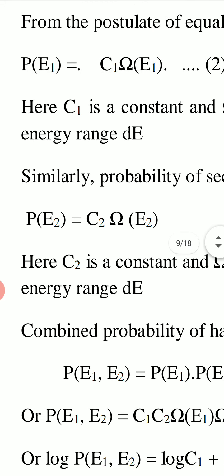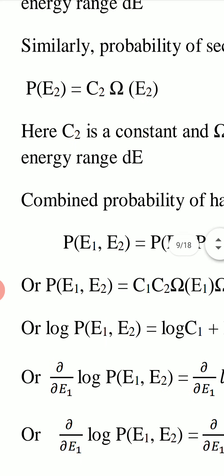So P(E1) is C1 omega(E1) and P(E2) is C2 omega(E2). These are the two probabilities, for first system having energy E1 and second system having energy E2.